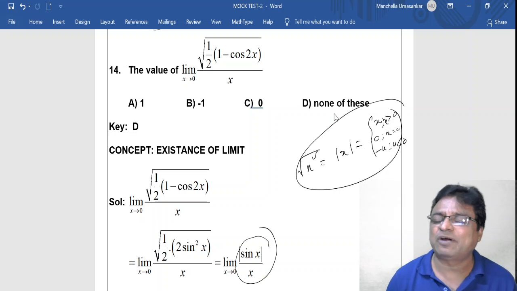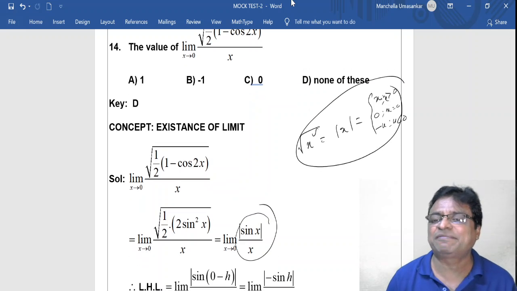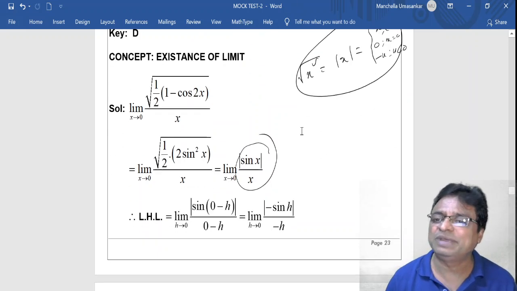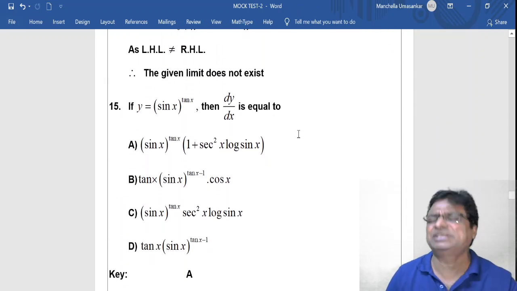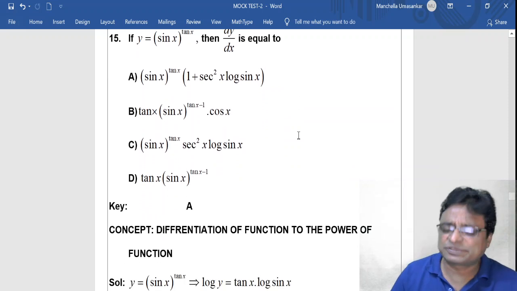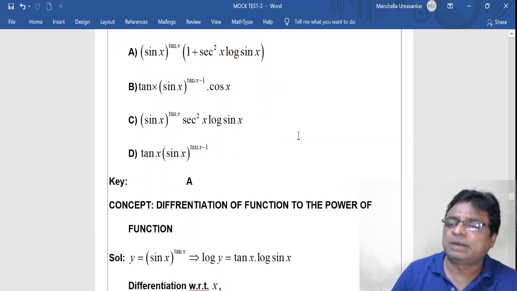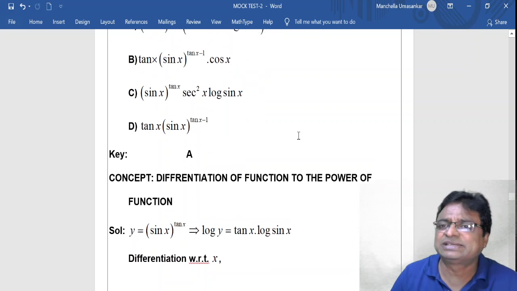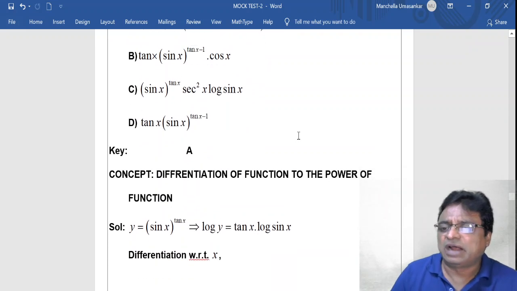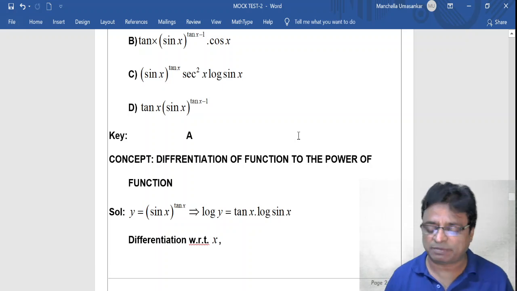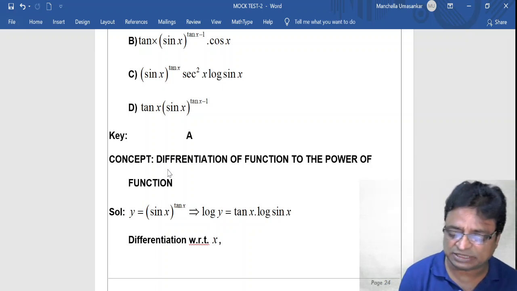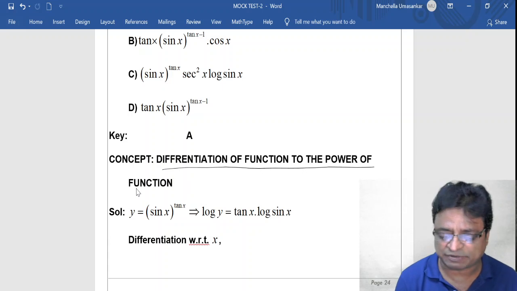So apply mod x, mod sin x by x, apply left hand and right hand limits. Both may exist, but they are not equal. Therefore, the limit does not exist. So this is the important point. And of course, the 15th problem is a very straightforward problem, because you take logarithm on both sides and differentiate it very well. They are giving this kind of differentiation of a function to the power of a function problem. That's why the concept behind the question is differentiation of a function to the power of a function.